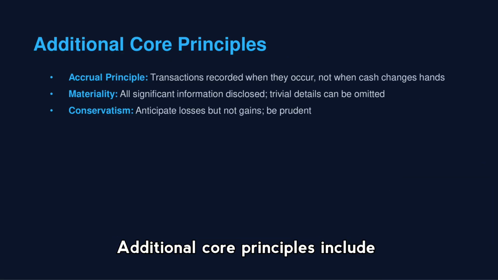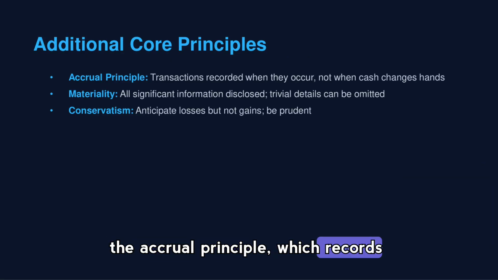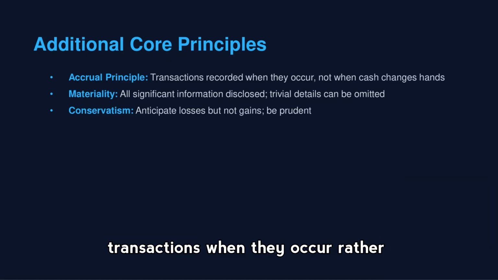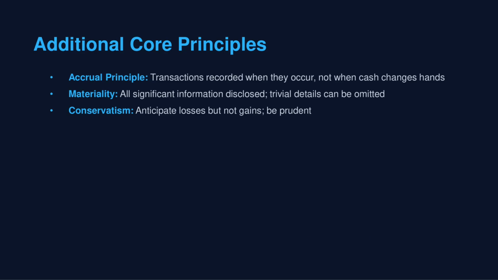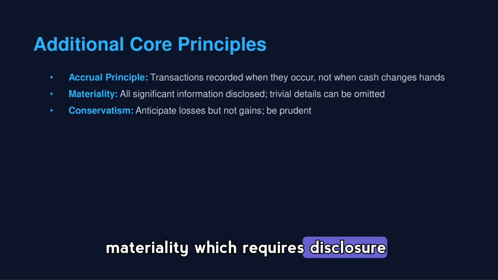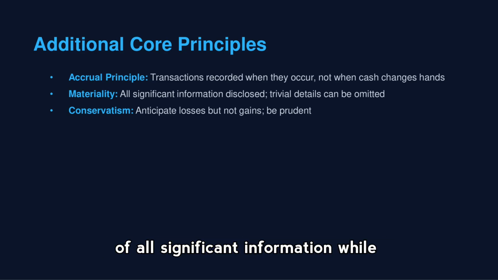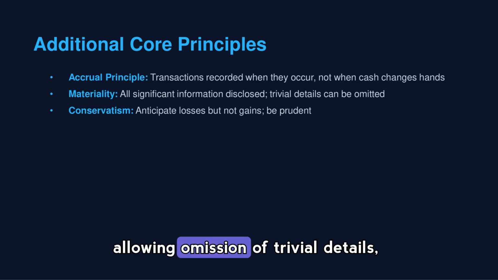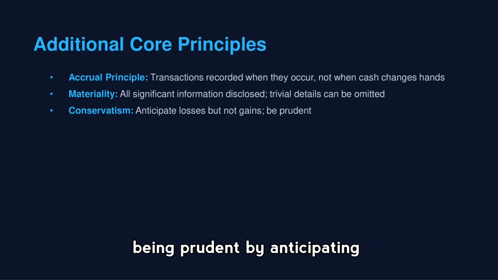Additional core principles include the accrual principle, which records transactions when they occur rather than when cash changes hands, materiality, which requires disclosure of all significant information while allowing omission of trivial details, and conservatism, which advises being prudent by anticipating potential losses but not gains.